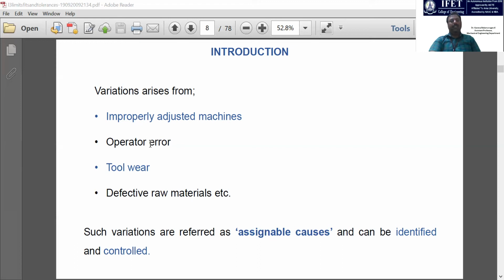And operator error is purely based upon human error. If the labor is not properly trained or skilled, or many other factors affect the human error, then because of this human error, we cannot achieve the accurate dimension. And tool wear, because we are using the subtractive manufacturing process.